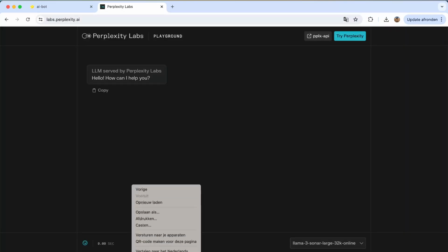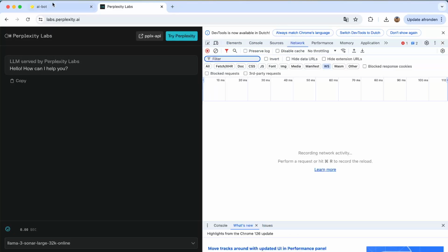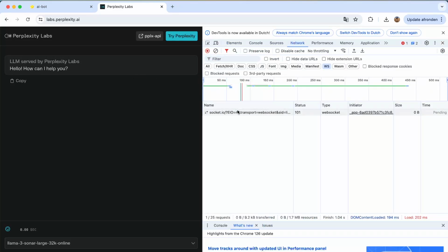One of the things I'm very much in favor of is here, labs.perplexity. If we look into how this looks, we can see here in the network tab, if I refresh, that it's using socket.io. Well, socket.io is for Node.js, to very easily build up WebSockets, right?